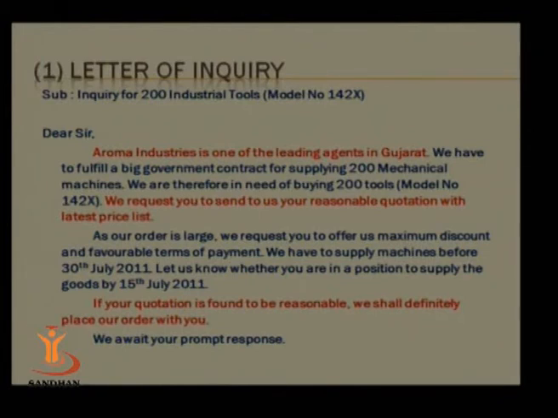We have to supply machines before 30th July 2011. Let us know whether you are in a position to supply the goods by 15th July 2011. If your quotation is found to be reasonable, we shall definitely place our order with you. We await your prompt response.